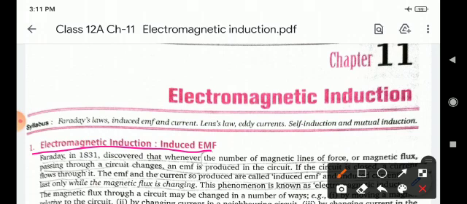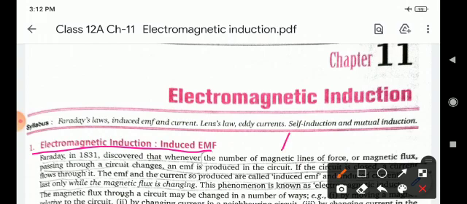The phenomenon of electromagnetic induction is of great practical importance in daily life. It forms the basis of the present day generators and transformers. Modern civilization owes a great deal to the discovery of electromagnetic induction.